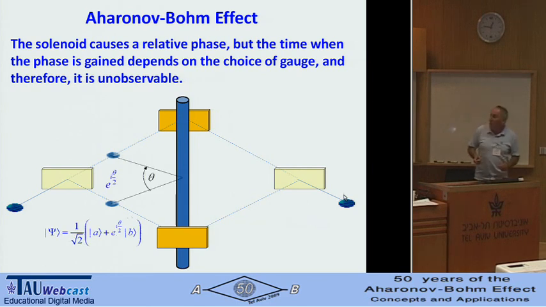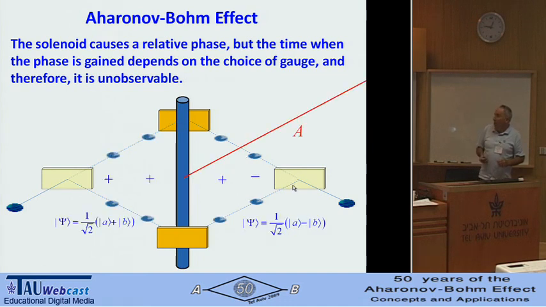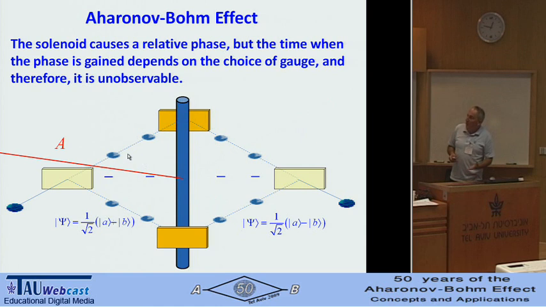We can use one gauge, a continuous gauge, and then it depends on this angle between how we look from here to the particle. And if it's e^{iθ/2}, in the end it will be just π. We'll get this minus sign. Or we can have a singular gauge. Then nothing happened here. There is no vector potential here, so nothing here. It remained plus until we come to this place where it flips from plus to minus. But with the singular gauge, maybe in another, we can fix it another way. So minus will start from here. It was plus only up to this state. So the solenoid causes a relative phase, but the time when the phase is gained depends on the choice of gauge, and therefore it is unobservable.